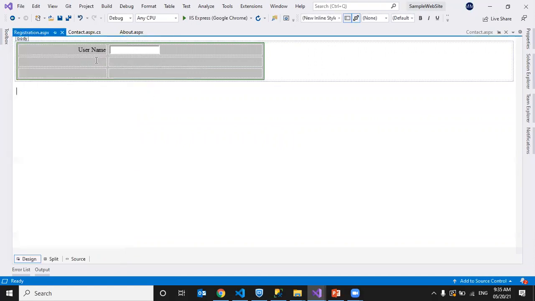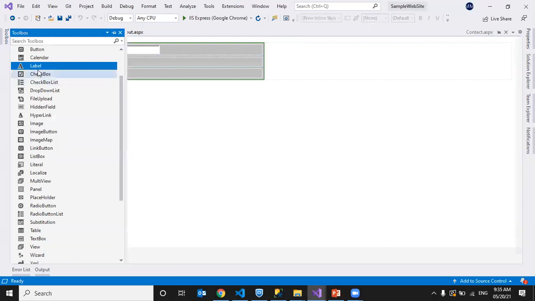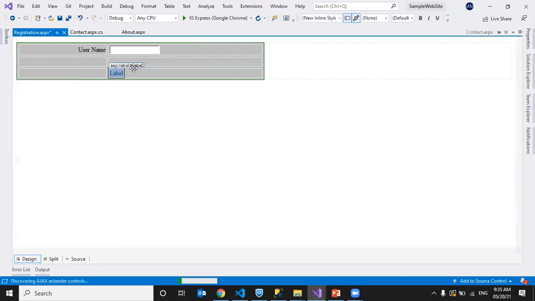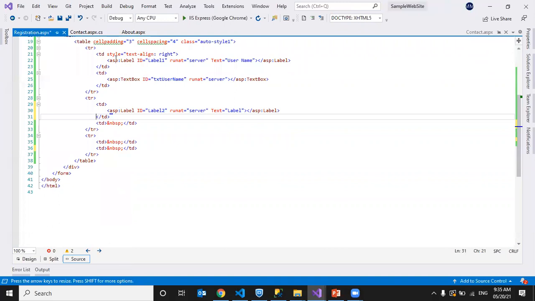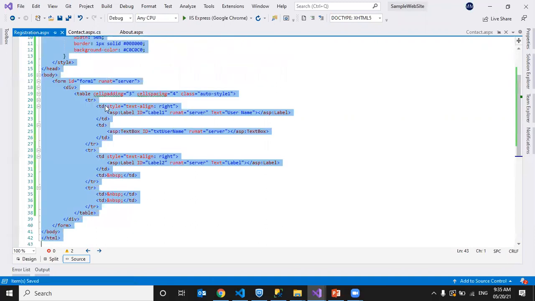I'll click here, drag it and drop. Okay, it dropped here, so I'll paste it here. In the same manner, I'll align it right side. To do that, I'm just copying this and giving it to TD.